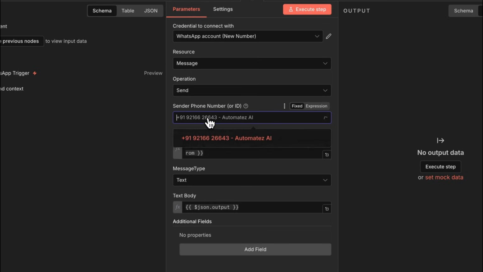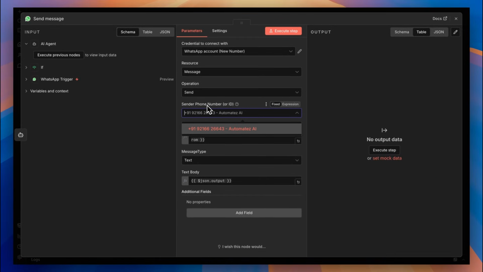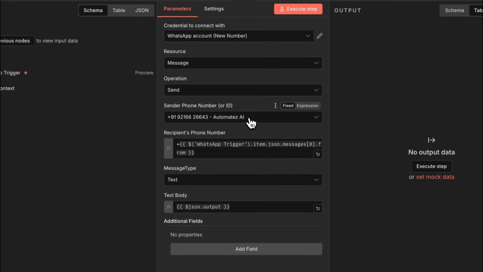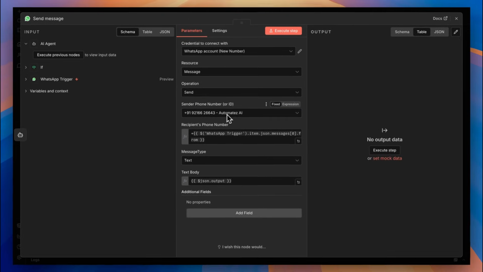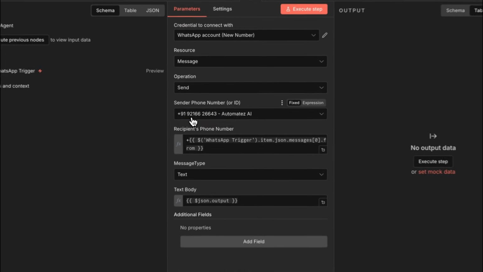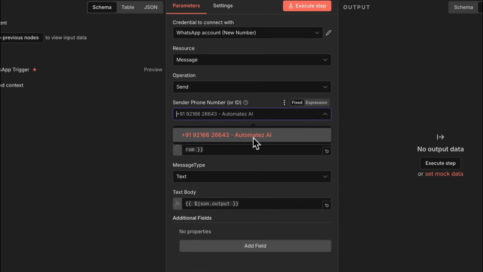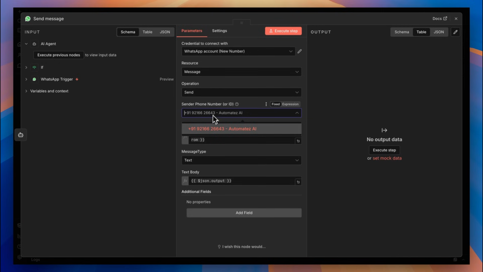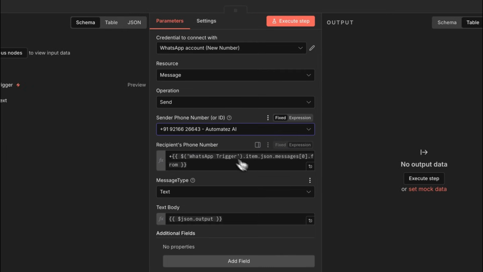Now, in case you're not seeing your phone number here, that means the phone number hasn't been approved. In my case, I had to wait for about 2.5 days to get my phone number approved. So that really depends. But if it's not showing, then it's probably worth waiting instead of spending your time trying to fix this thing, because Meta is going to basically verify your display name before you are able to use this number. Rest of this remains the same.